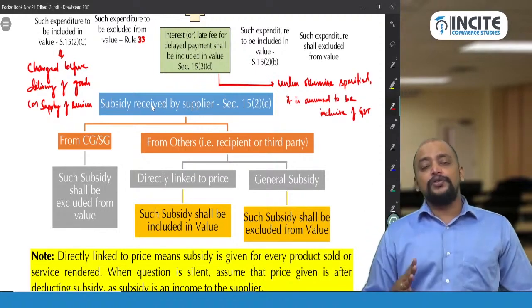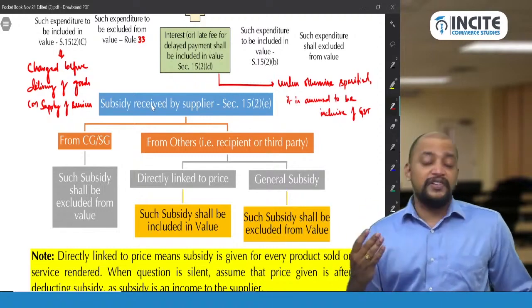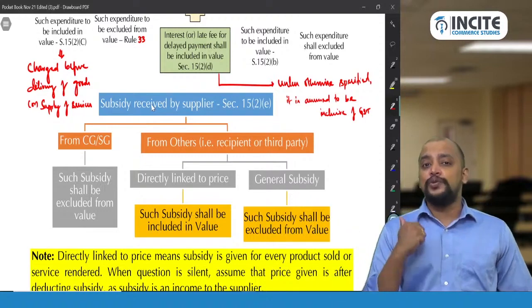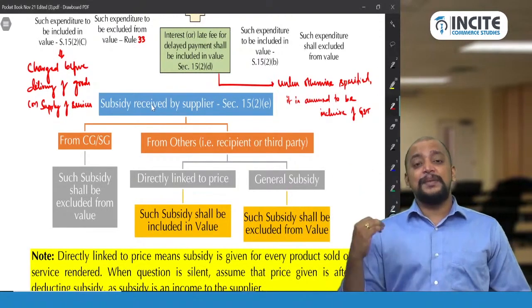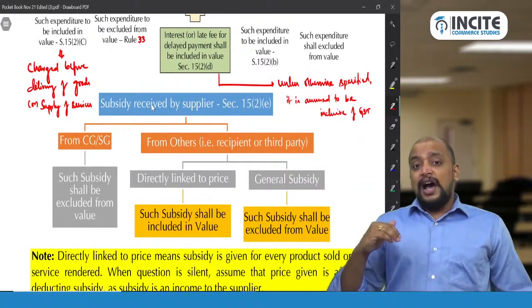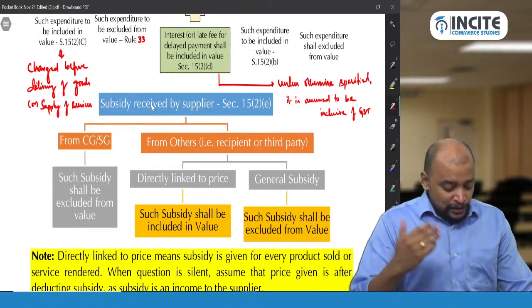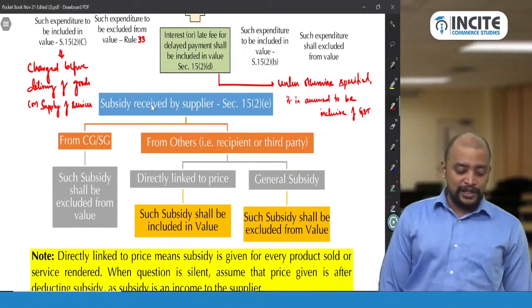15(2)(d) is interest or late fee or penalty for any delay in payment, for any delay in receipt of consideration. 15(2)(e) is subsidy. So subsidy from other than central government or state government and directly linked to the price should be included in the value. Suppose if the subsidy is from central government or state government, it will not be included in the value.